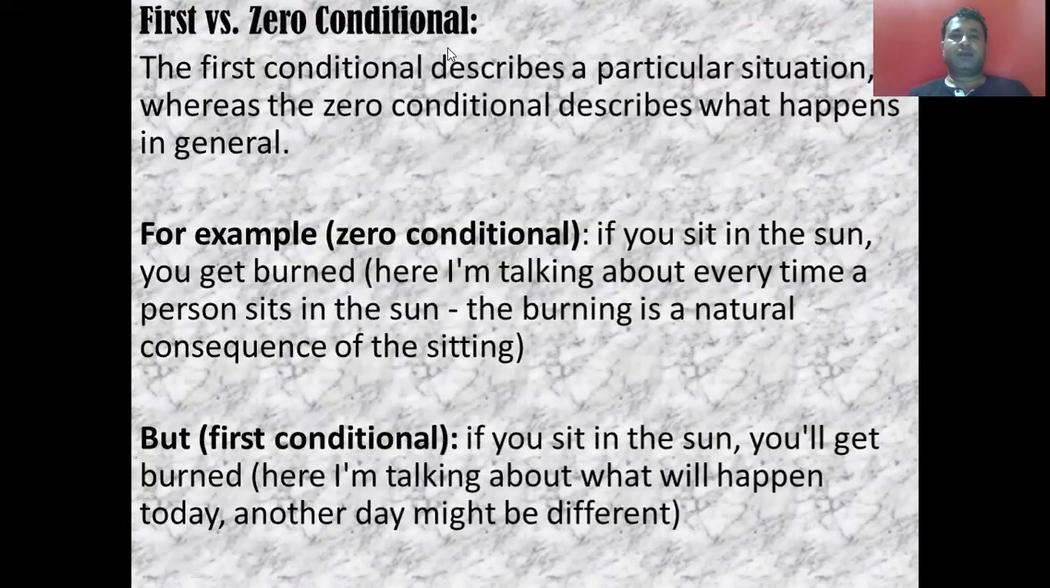So let us compare the first conditional with the zero conditional. Now, students, the first conditional describes a particular situation, whereas the zero conditional describes what happens in general. For example, in the zero conditional, if you sit in the sun, you get burnt. Here I am talking about every time a person sits in the sun, the burning is a natural consequence of the sitting. Whenever a person goes in the sun, it is natural that he will get burnt.